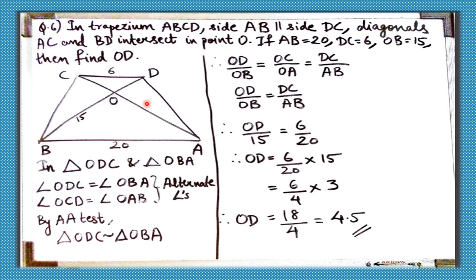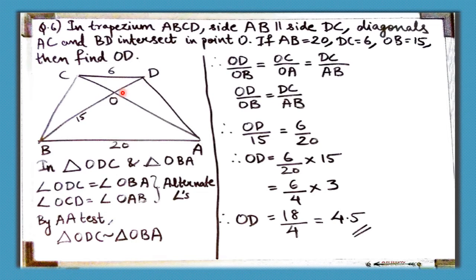Okay, so once again we have a trapezium over here. Here the question is a bit different, but let's see. In trapezium ABCD, side AB is parallel to side DC. Diagonals AC and BD intersect in point O. If AB is 20, DC is 6, OB is 15, then find OD. We need to find the length of OD.